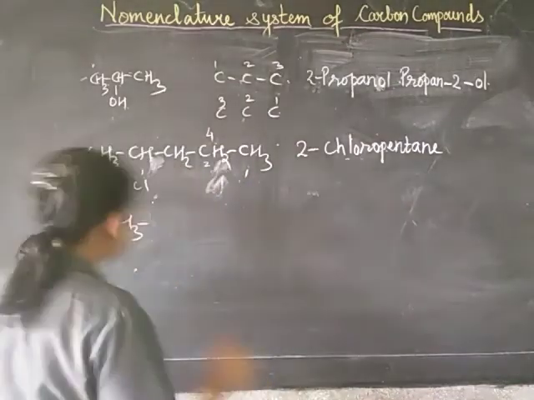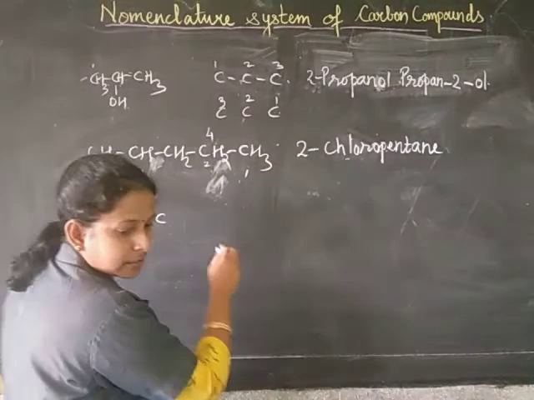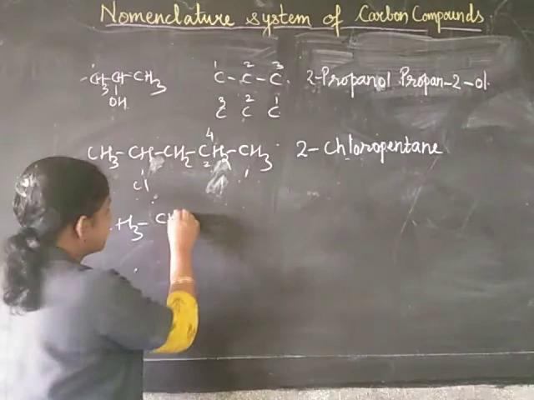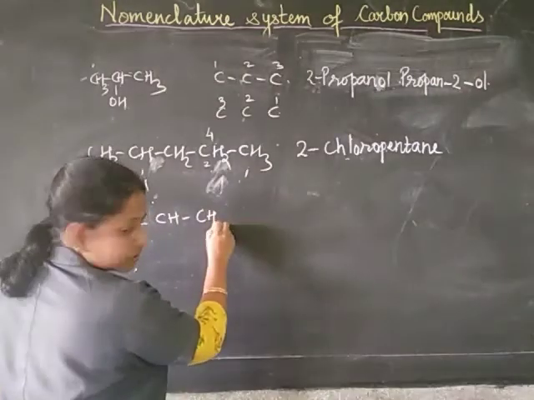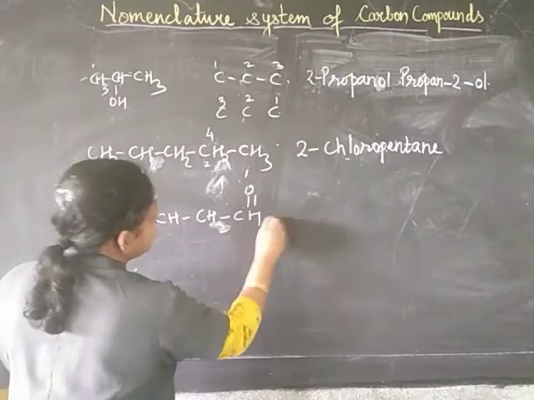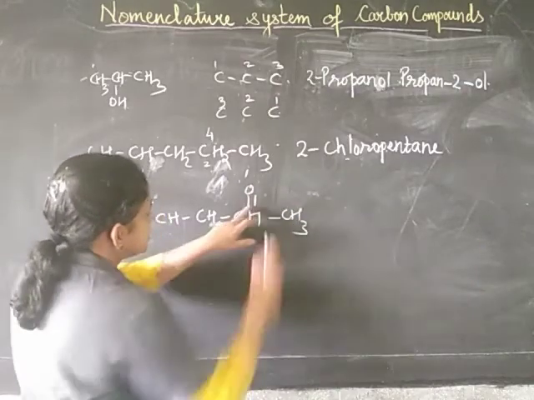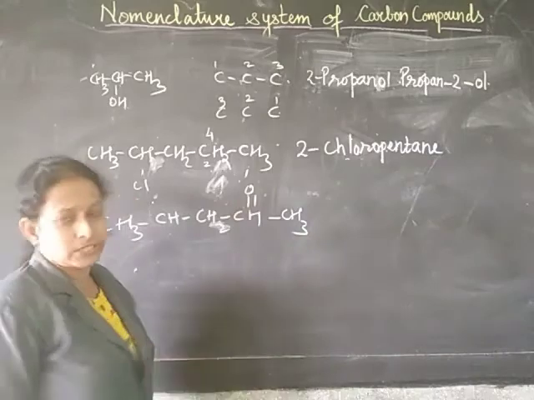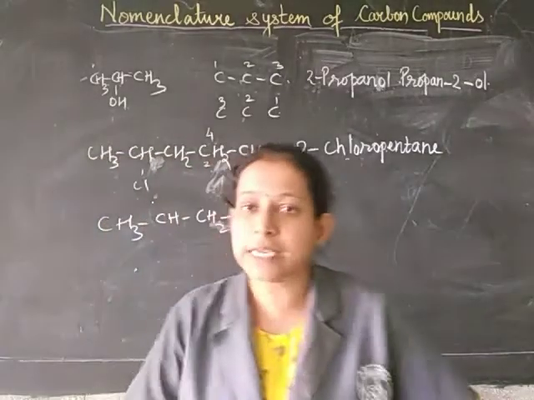5. CH3, CH2, CH double bond O and CH3. Now here see, it is C double bond O. C double bond O is also called a ketone group.